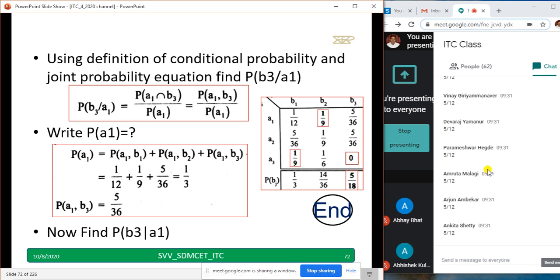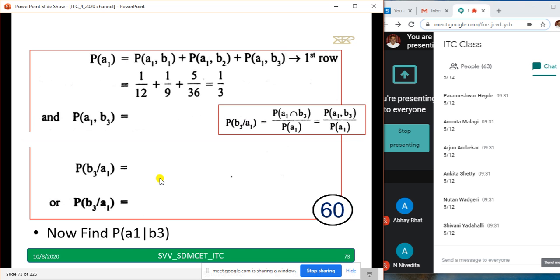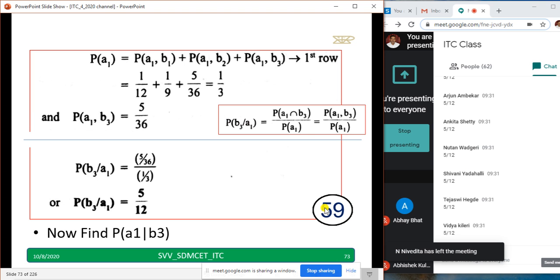I'll show you the answer, and I also got 5 by 12. Those who didn't get this answer, I'll wait for 1 minute, they can copy it down.